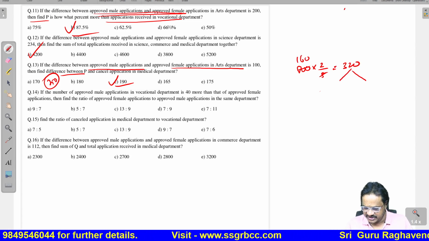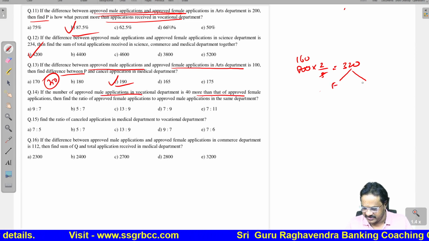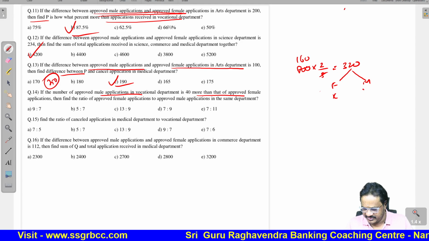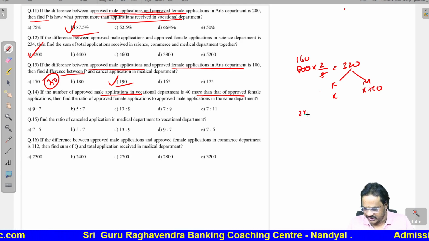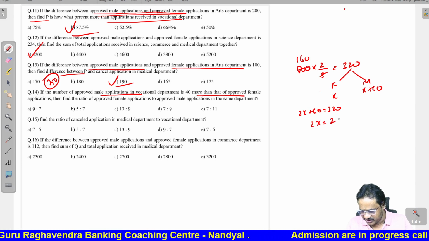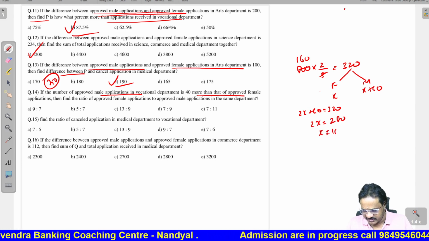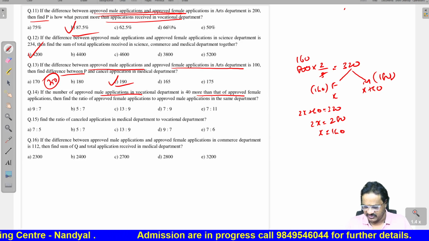In this 320, the males are more than females by 40. That means females are x, males will be x plus 40. Therefore, we will get 2x plus 40 is 320, 2x is equal to 280, x value 140. So, females are 140, males are 180.